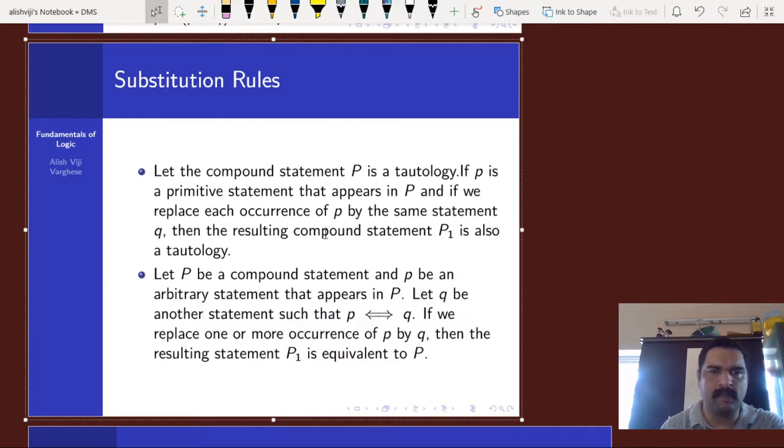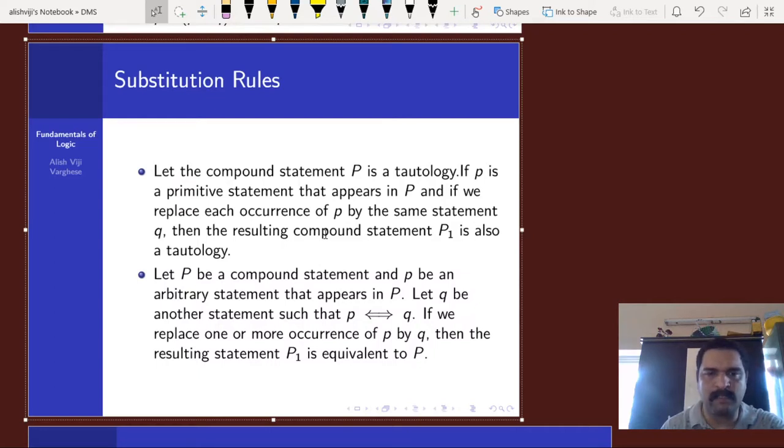Then, to check the validity of a statement, we can replace the statement using some other statements for simplification purposes. While we analyze the truth value of a particular statement, we can replace some statements using equivalent statements, and the rules regarding substitution are given as substitution rules. The second one is much more important, so let us start with the second one.